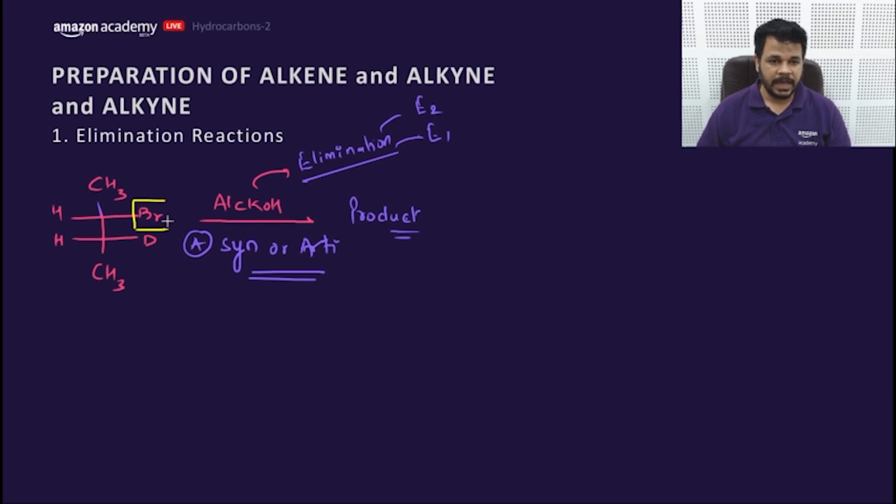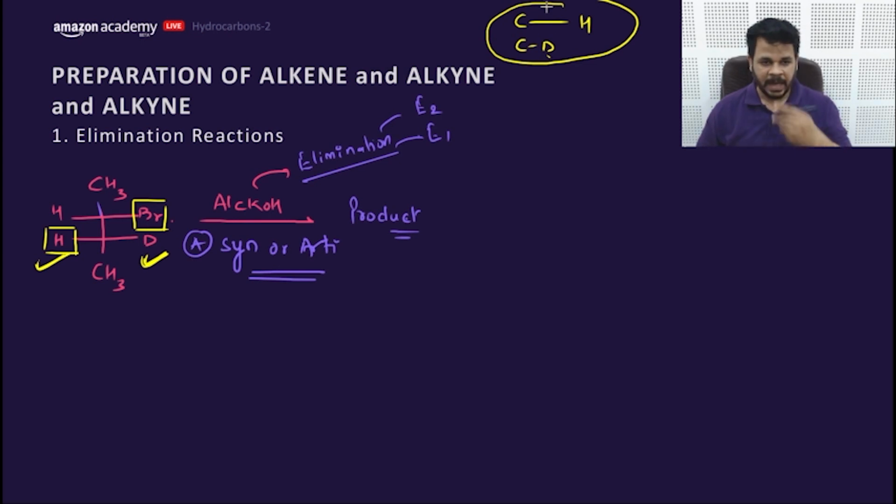That means this H and this Br would get removed. I have two options here. Let's say I can remove H and I can remove D. Which should I remove so that the reaction would be faster? I have already mentioned the kinetic isotopic effect. This is the alpha carbon with the Br leaving group, and this is the beta position. Yes, I will remove H, and that too in the anti position.